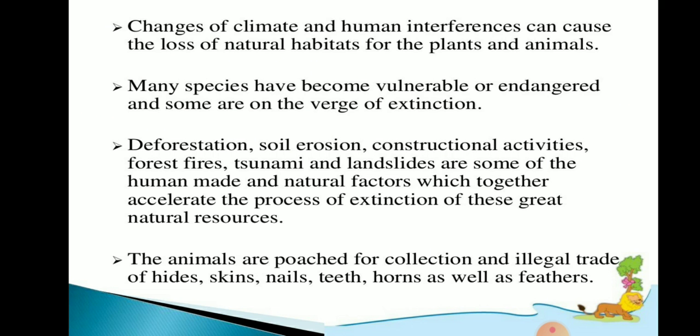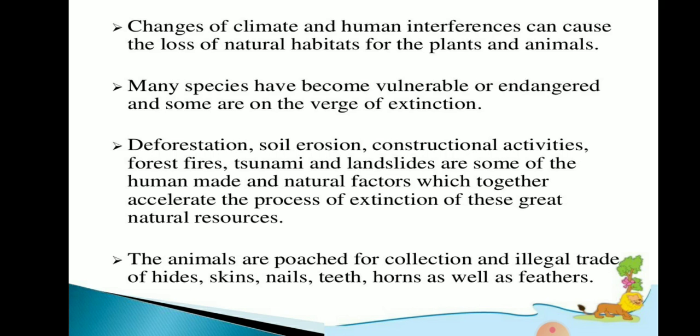Human beings clear the forest, that means habitat loss for the plants and animals. And climatic phenomena like volcanic eruption, earthquake, landslide, these are also causing natural habitat loss for the plants and animals. Many species have become vulnerable or endangered, and some are on the verge of extinction because of this human and the climatic interference.